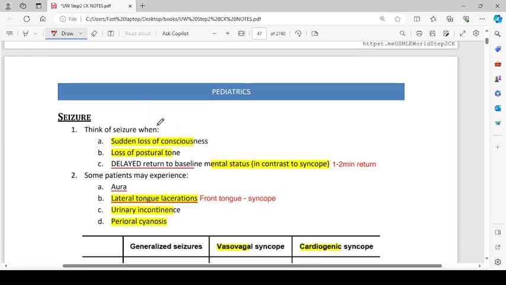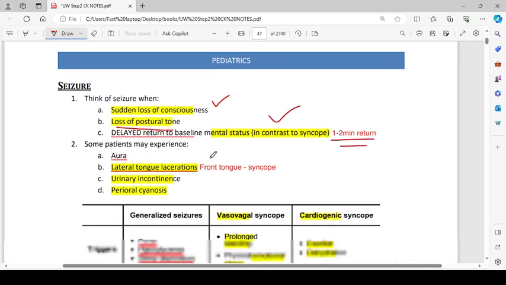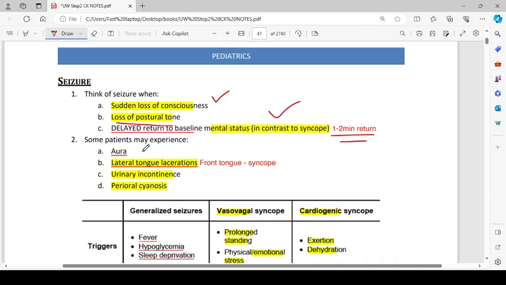Seizures. Think of seizure when there is a sudden loss of consciousness, loss of postural tone, or delayed return to baseline mental status. In contrast to syncope, where the return will be in 1 to 2 minutes, in seizures it is delayed. Some patients may experience an aura, and a lateral tongue laceration is a very important diagnostic clue.